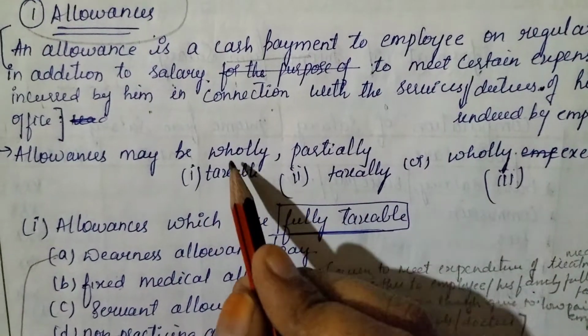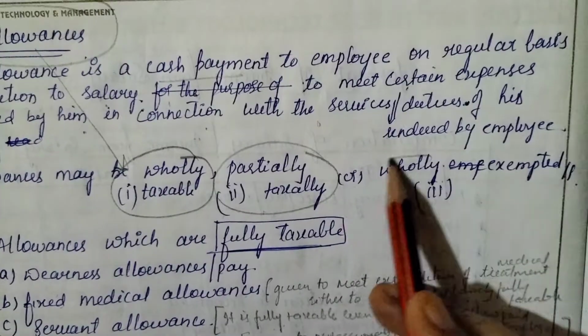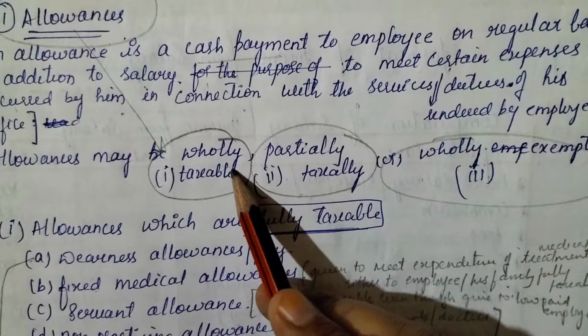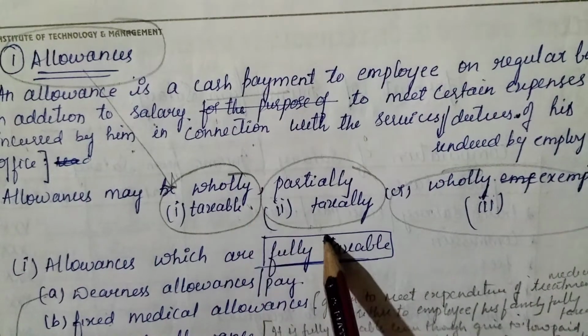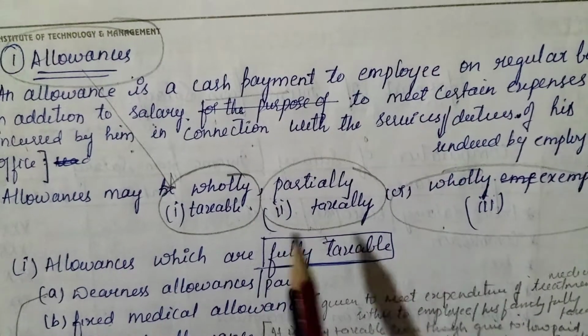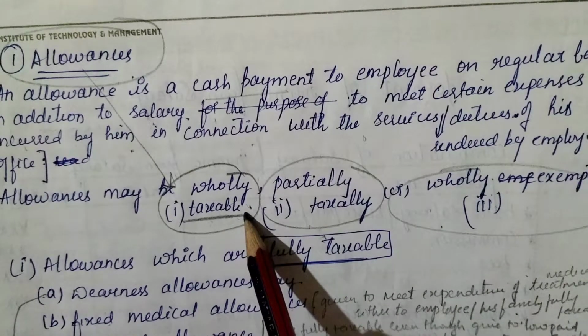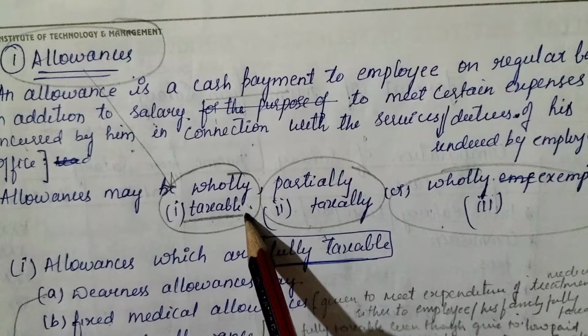Allowances may be wholly taxable, partially taxable, or wholly exempted from tax. First we'll talk about wholly taxable allowances. I know you will feel a little heavy, but you have to understand this because it will help to solve sums. You have to understand allowances are perquisites. If you understand, that's enough. We can easily solve sums.